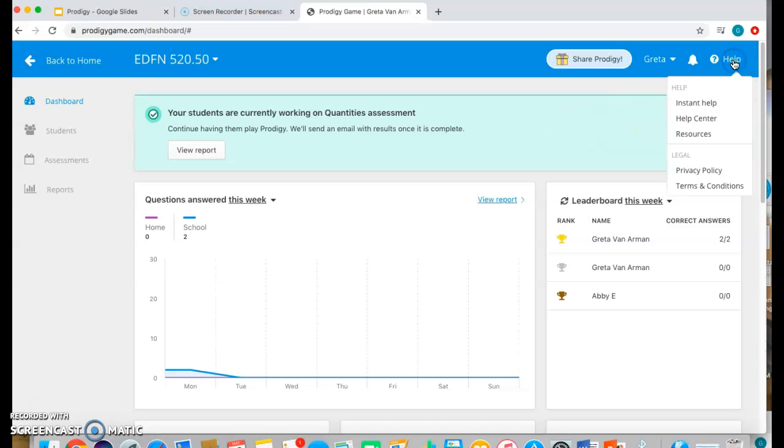So up here, the help is also where the privacy policy is, where I can select this and read about COPPA and FERPA and other privacy policies. And up here, I can also play Prodigy, so I can play against my own students.